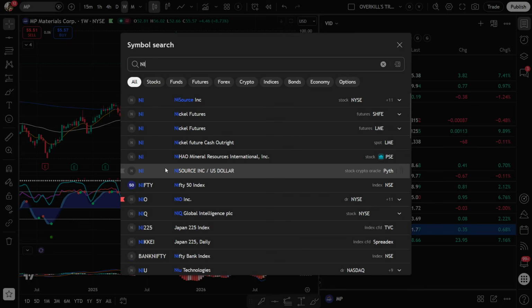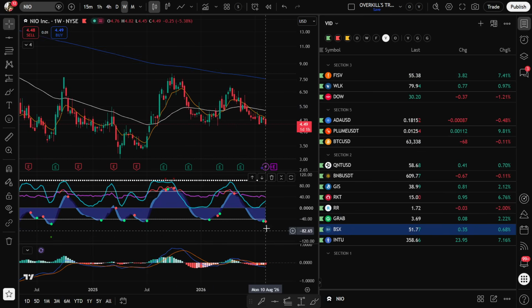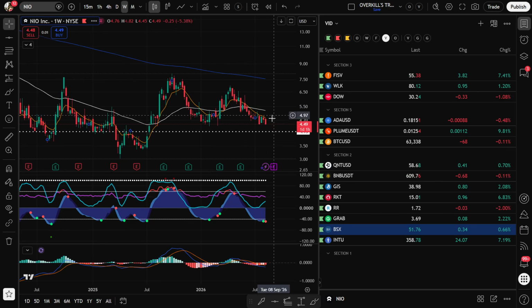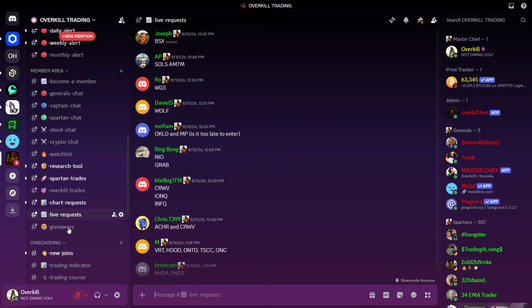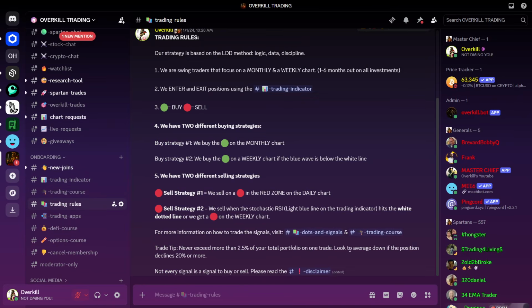We got NIO. NIO's coming down. It did get a green dot right here at around 450. It does look interesting down here. I don't think this is a bad place to start a position, and then if it sells off to like 350, you could just add more to the position. Again, you did get a green dot right there at 450, so if this thing reverses and goes the other way next week, it could fade away. But typically what we do is we buy the green dot, and then if it goes lower, our typical rule, you guys will learn in that free trading course, is if your position goes down 20% or more, we look to buy more.